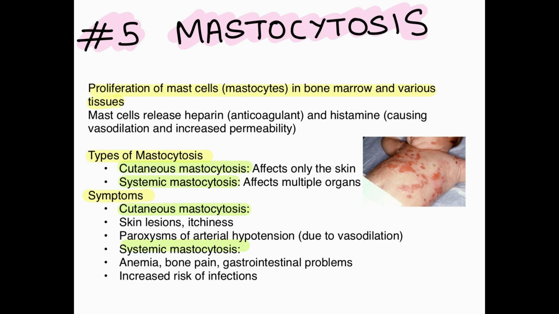Now, there are two main types of mastocytosis, which is cutaneous mastocytosis that affects only the skin, and systemic mastocytosis, which involves multiple organs. Now, the symptoms of cutaneous mastocytosis include skin lesions, itchiness, paroxysms of arterial hypotension due to excessive histamine release. However, in systemic mastocytosis, we see that patients may experience more severe symptoms such as anemia, bone pain, gastrointestinal issues, and an increased risk of infections.